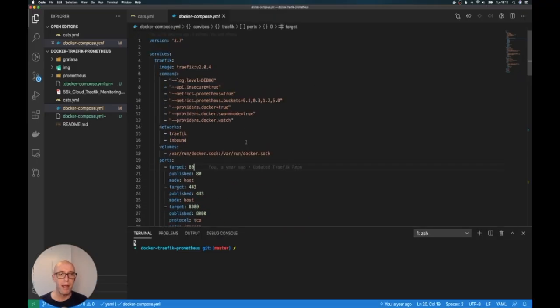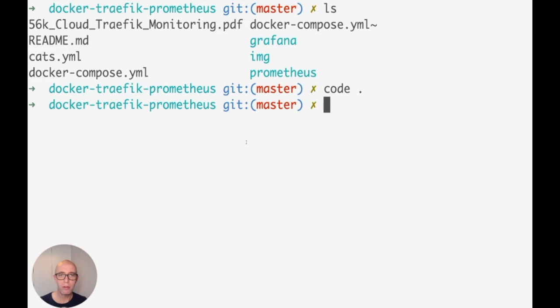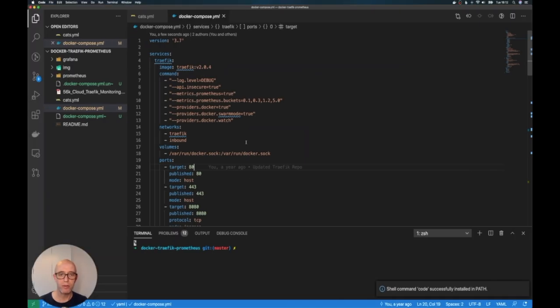So there you go. And again, Windows, Linux, you can launch this right away. For Mac users, you have to install the extension, shell command, install code command in path, enter, and it automatically installs it into the path for you. And then you can actually just go to your terminal and then go code period, and then it'll execute it for you. Like I said, Windows and Linux, it should work right out of the box.